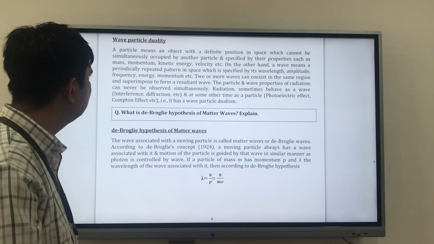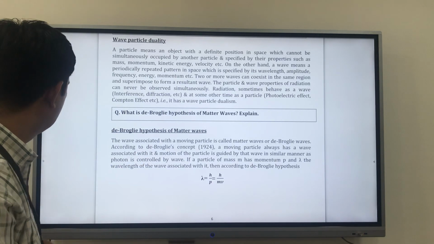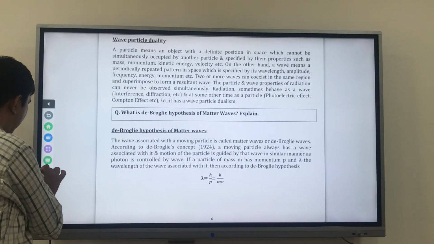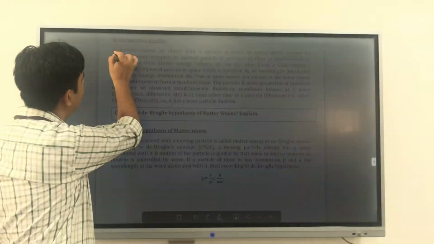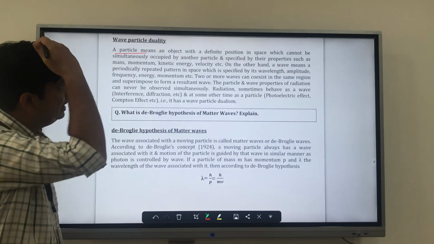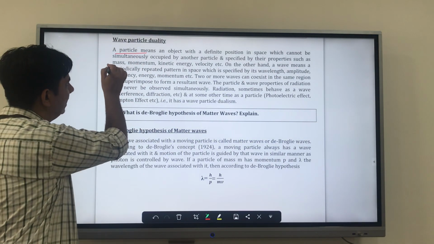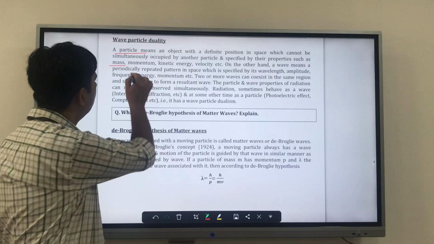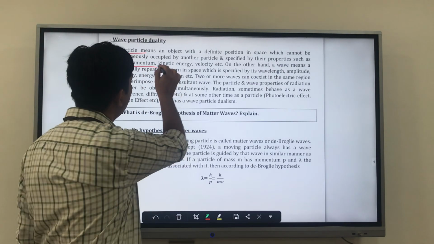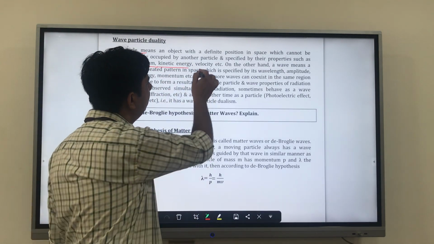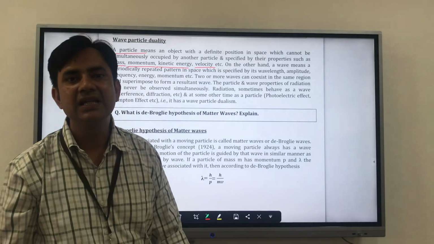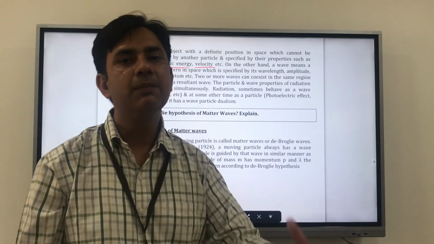He says if something is said to be a particle, then it must have a mass, it must have a momentum, it must have an energy, it must have a velocity. Otherwise, it will not be considered a particle.